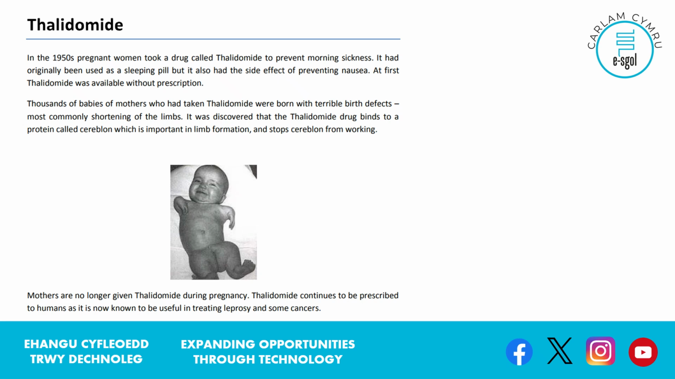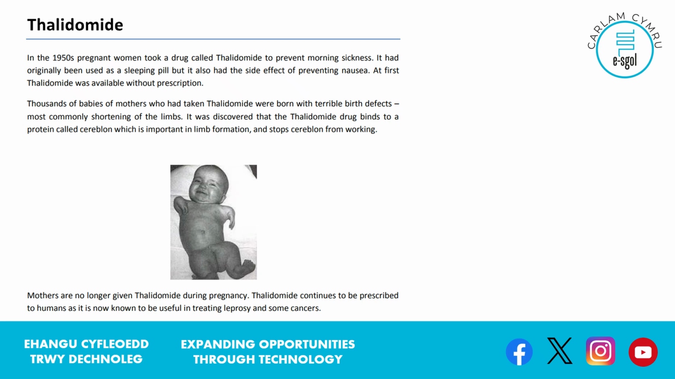Thousands of babies of mothers who had taken thalidomide were born with terrible birth defects, most commonly shortening of the limbs. It was discovered that the thalidomide drug binds to a protein called cereblon. I'm not sure how to say that, and I want you to know that, because me reading it here is just as uninformed as you would be. So it binds to a protein called cereblon, which is important in limb formation, and stops cereblon from working. Mothers are no longer given thalidomide during pregnancy. Thalidomide continues to be prescribed to humans, and it is now known to be useful in treating leprosy and some cancers. Okay, so there's the setup of the question.